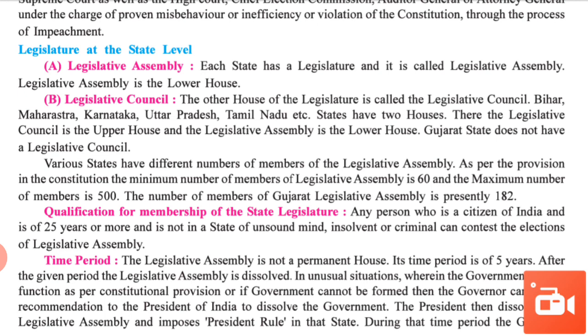Various states have different numbers of members of legislative assembly. As per the provision in the Constitution, the minimum number is 60 and the maximum number is 500 in a legislative assembly.